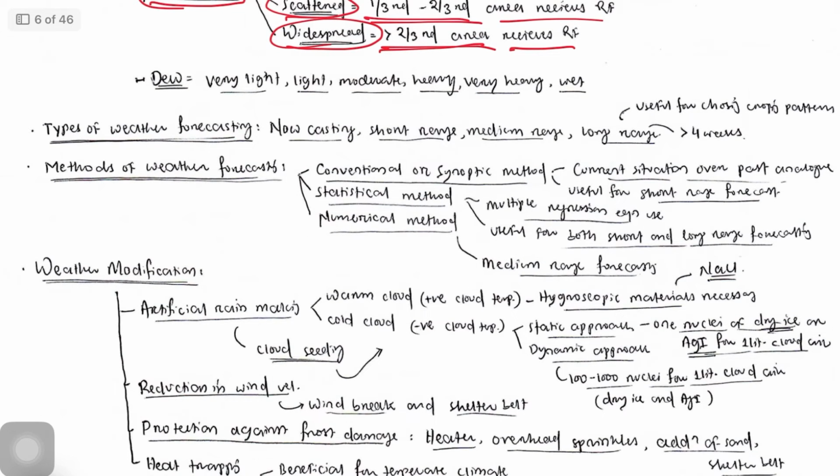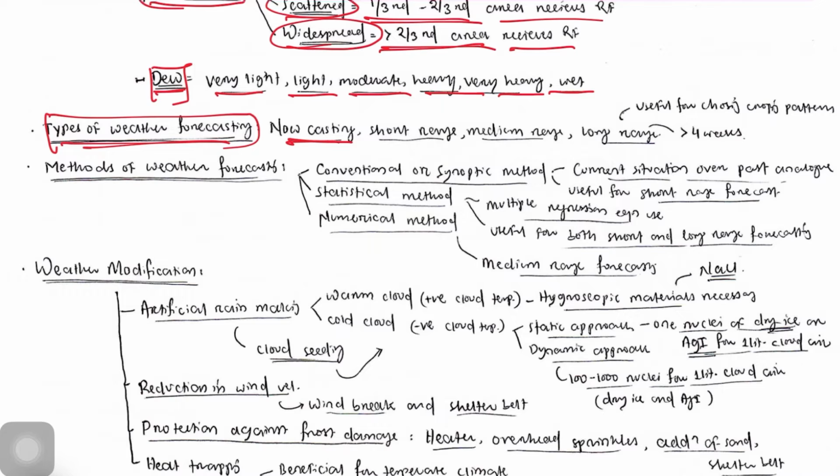Then dew, how it is being forecasted: very light dew, moderate, heavy, very heavy, and wet dew. Then types of weather forecasting I was talking about: nowcasting. That means if within 1 or 2 hours there is any weather forecast, like there will be lightning or heavy rainfall, then that is called nowcasting.